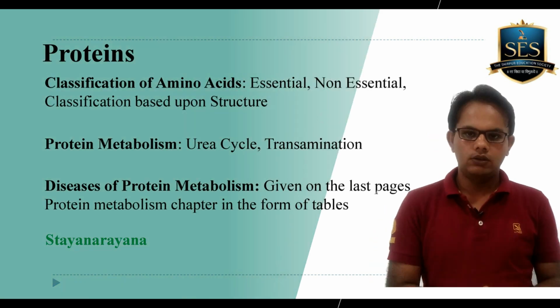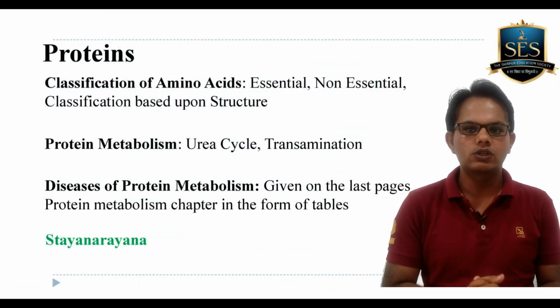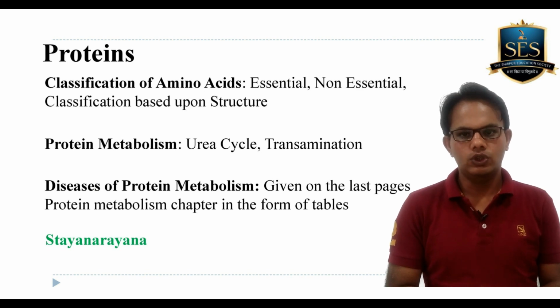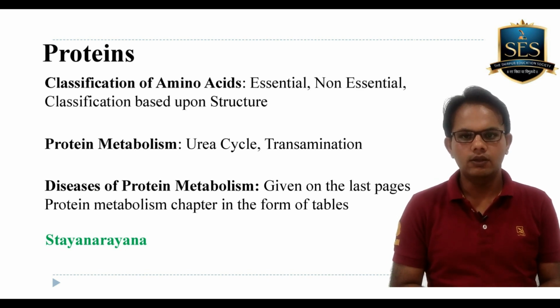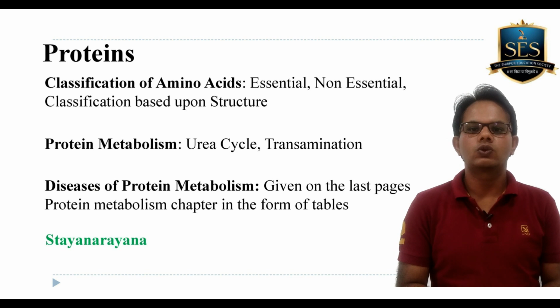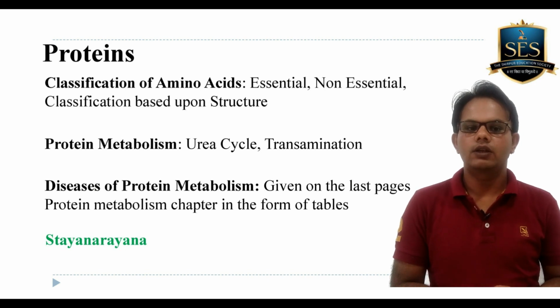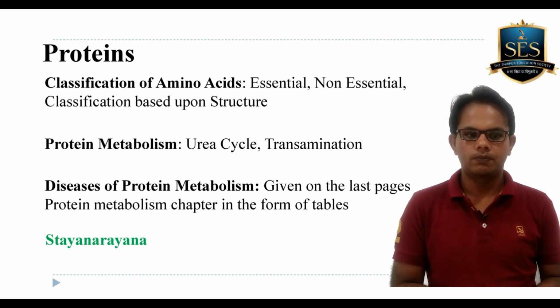The second thing which you must read in protein is the urea cycle and transamination cycle. Both cycles are most important. You should also learn the different kinds of enzymes which convert one chemical into another in the urea cycle and in the transamination process.